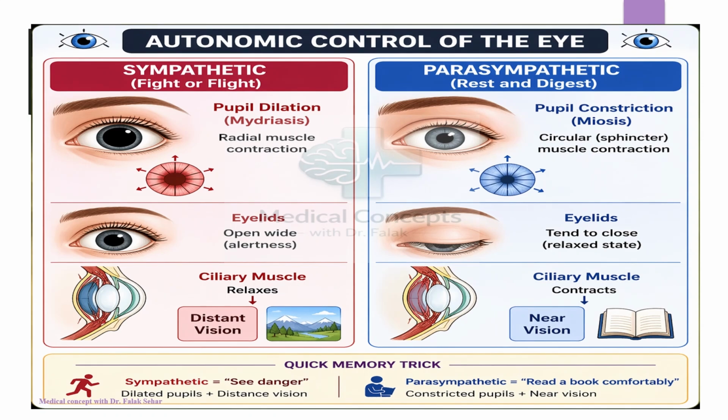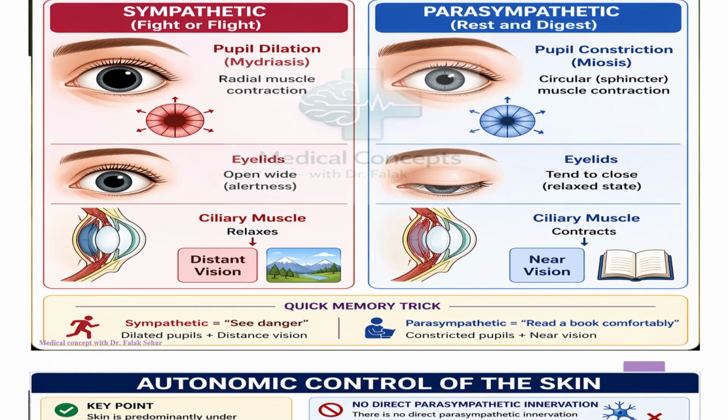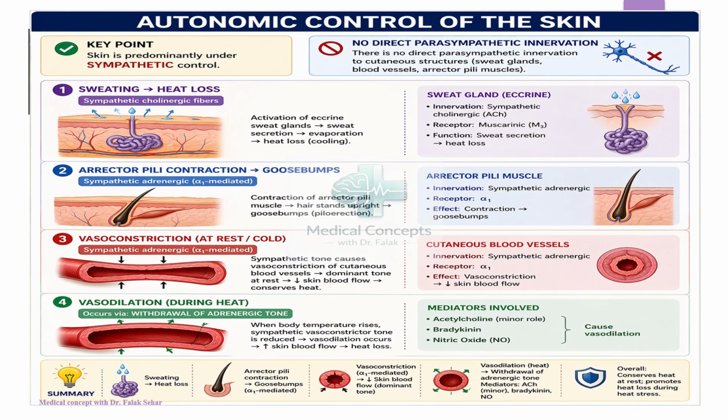Now coming to the autonomic control of the eye, the sympathetic system is actually responsible for the dilatation of the pupil as well as for distance vision, while the parasympathetic nervous system causes constriction of the pupil and is important for near vision. Now for the autonomic control of the skin, remember that skin is predominantly under sympathetic control and no direct parasympathetic innervation is received by the skin. Okay, so this is a very important point as far as your exam is concerned.